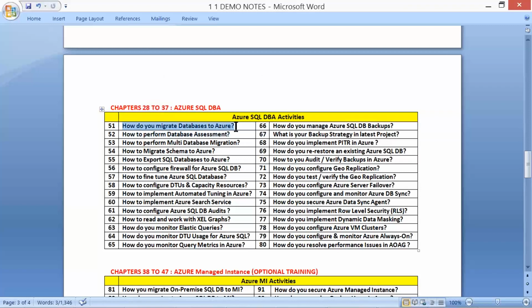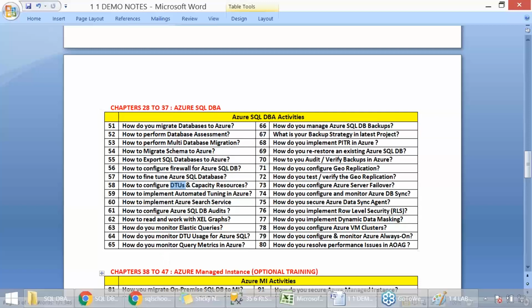Migrating databases to Azure, assessments, multi-database migrations and schema migrations, data exports, firewall configurations for network security, fine-tuning, and DTUs, database transaction units, or data transaction units. And how do you monitor them?